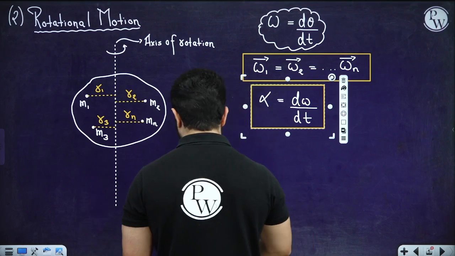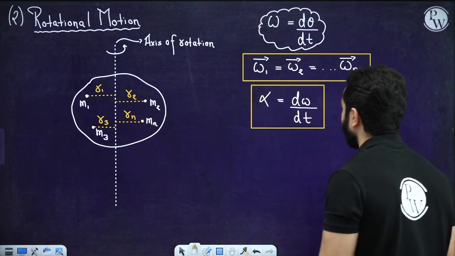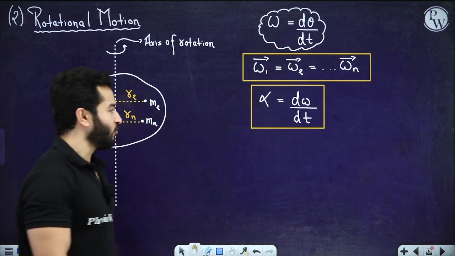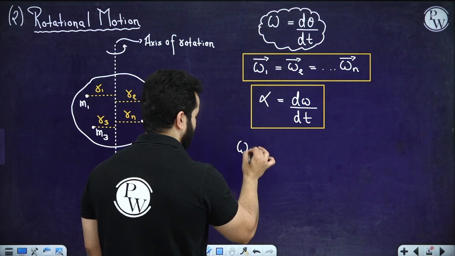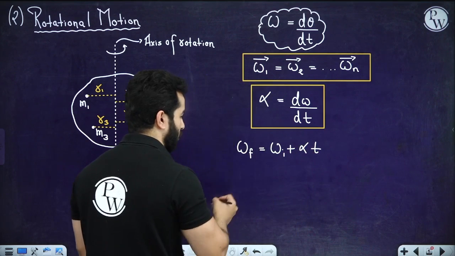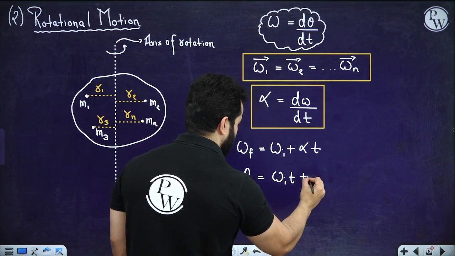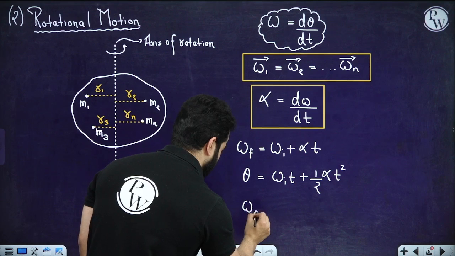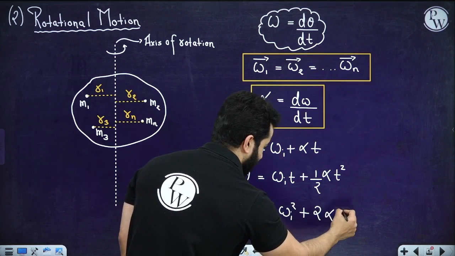This will remain the same: for each and every particle, alpha will remain the same. Obviously, linear velocity can be different. Other than that, you can also rewrite those equations of motion over here. For example, omega f equals omega i plus alpha times t, if alpha is constant. Then theta equals omega i times t plus half alpha t square. Then omega f square equals omega i square plus 2 alpha times theta.